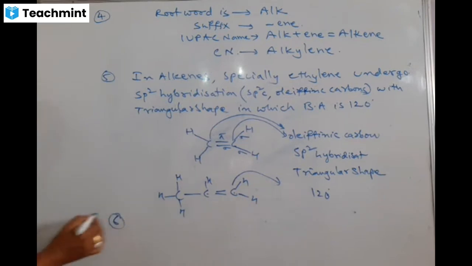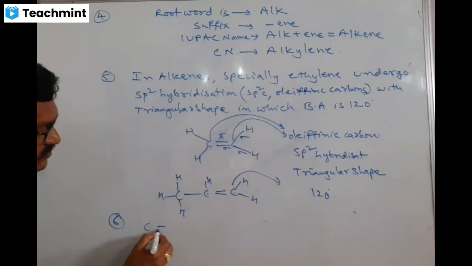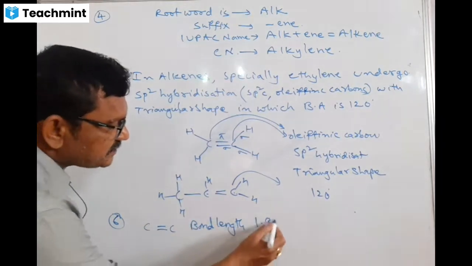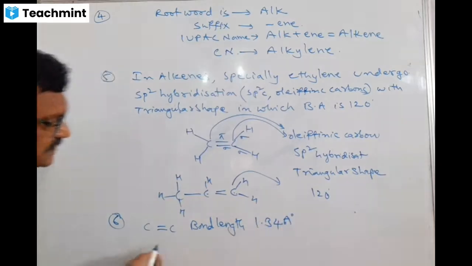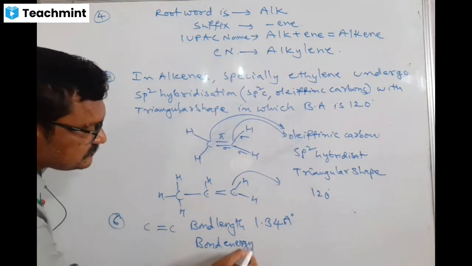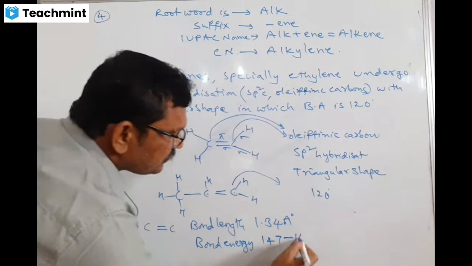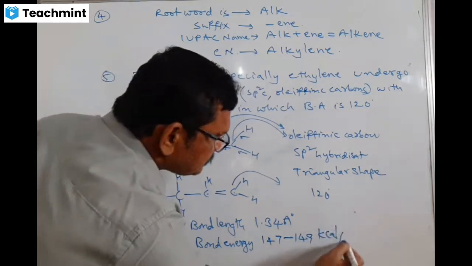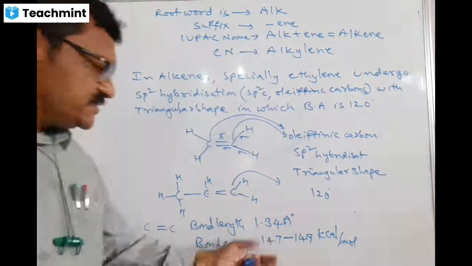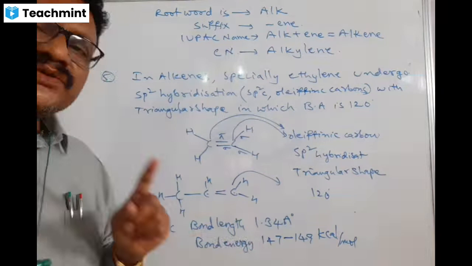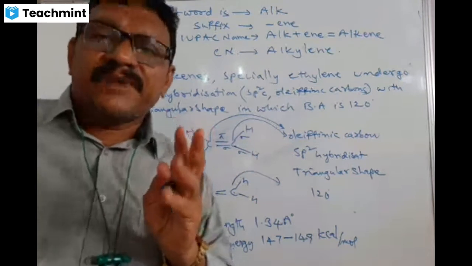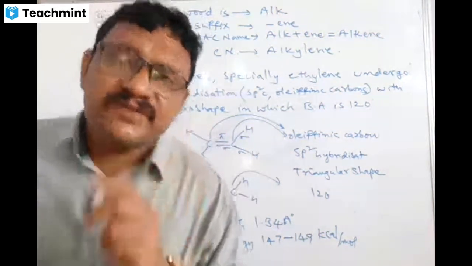Then the 6th point, I will explain here. C=C bond length is 1.34 angstroms. In the same way, bond energy is nearly 147 to 149 kilocalories per mole. I think it is very easy to remember, because to break a sigma bond we need 80 kilocalories per mole, and to break a pi bond we need 60 kilocalories per mole.